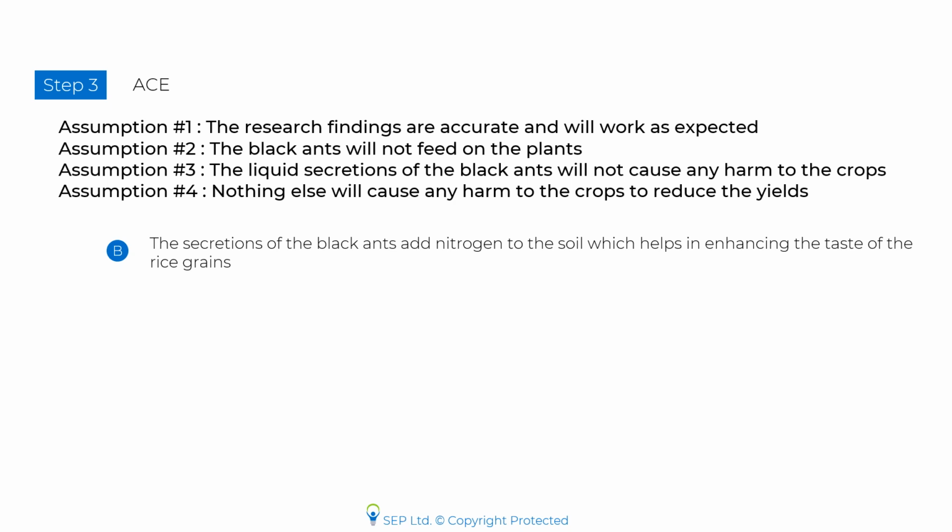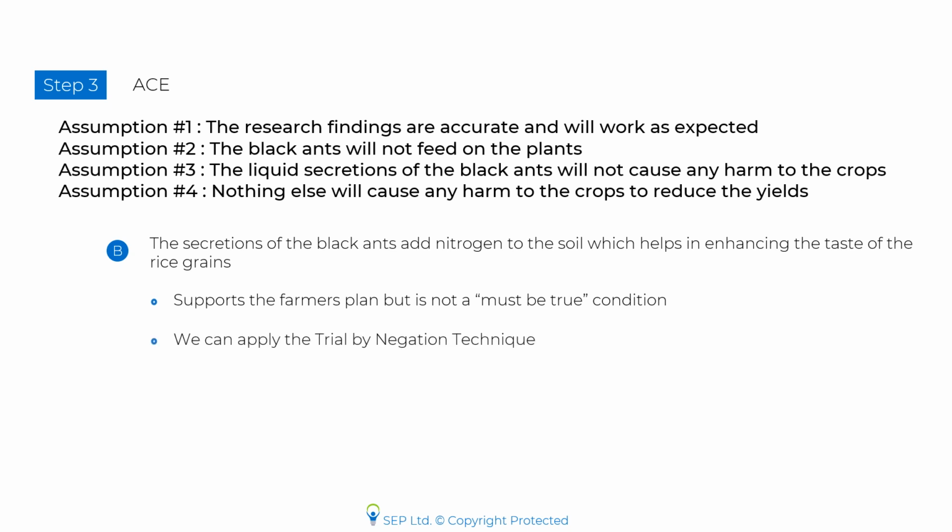Choice B. The secretions of the black ants add nitrogen to the soil, which helps in enhancing the taste of the rice grains. Now this choice supports the farmer's plan. However, it is not a must-be-true condition for the conclusion to hold true. If still in doubt, we can apply the trial by negation technique to double check.